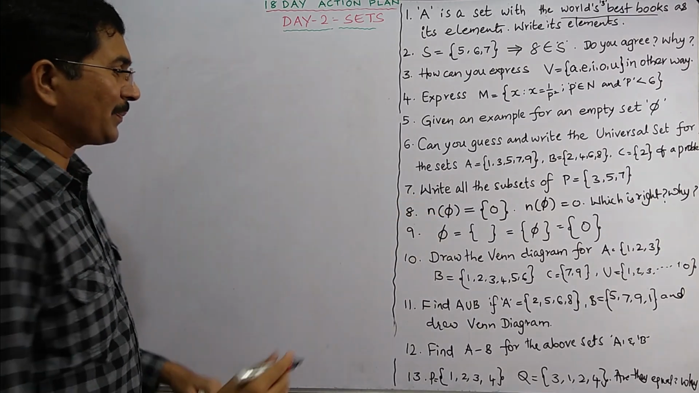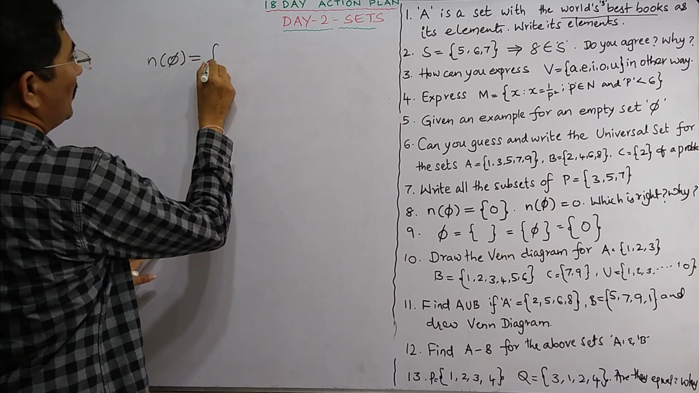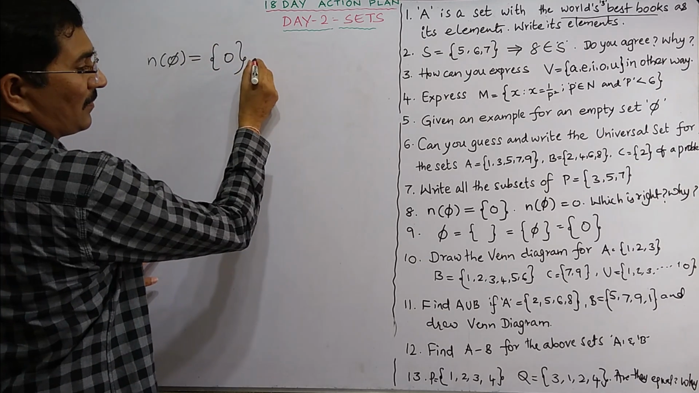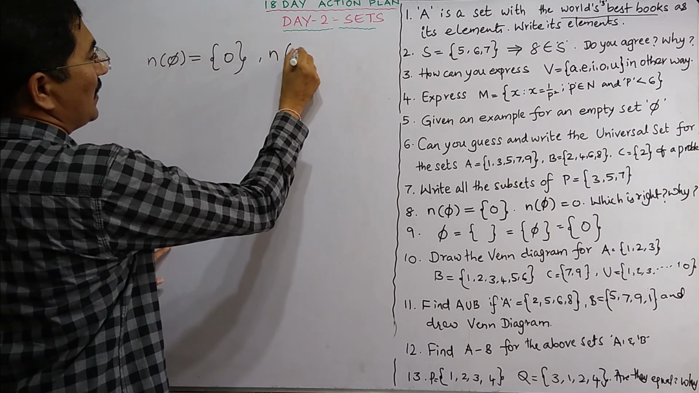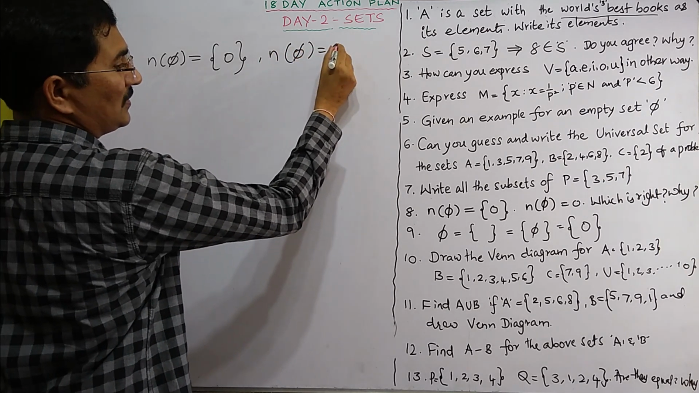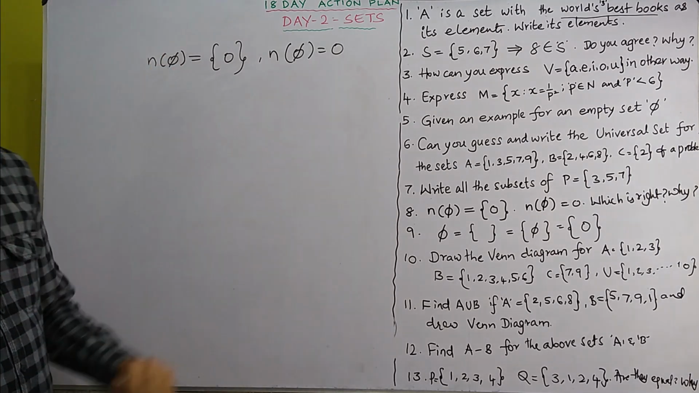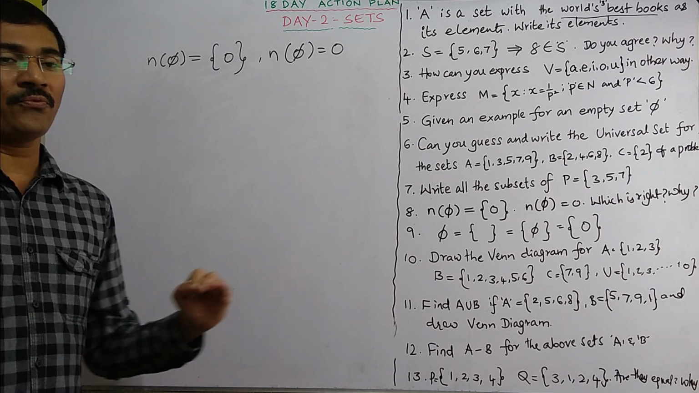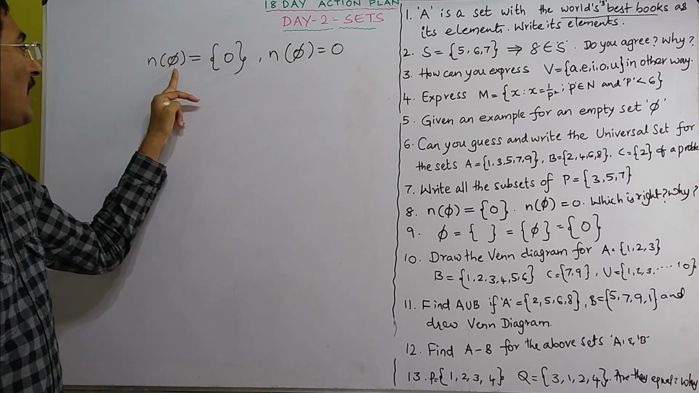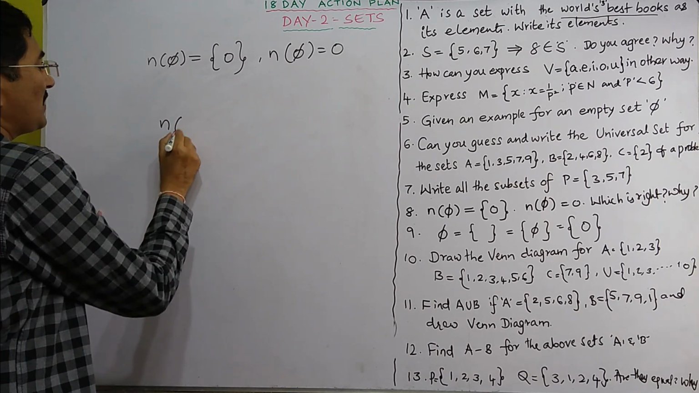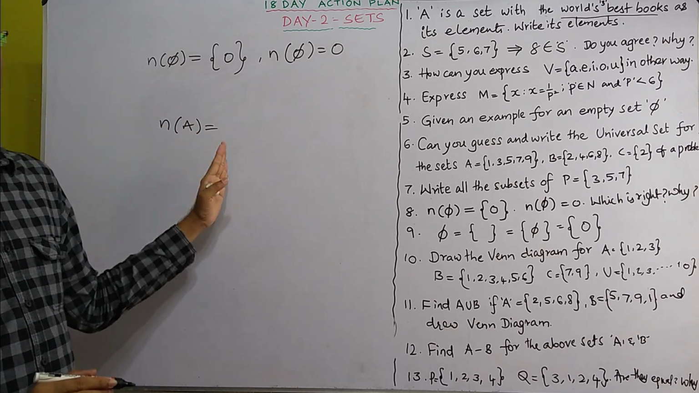Now coming to the 8th problem, it is given as n of φ is equal to 0 within the curly brackets, and n of φ is equal to 0, which is right and why. Now what is n of? N means number of. So n of φ means number of elements in the set φ. For example, if it is n of A, what does it mean? Number of elements in the set A.